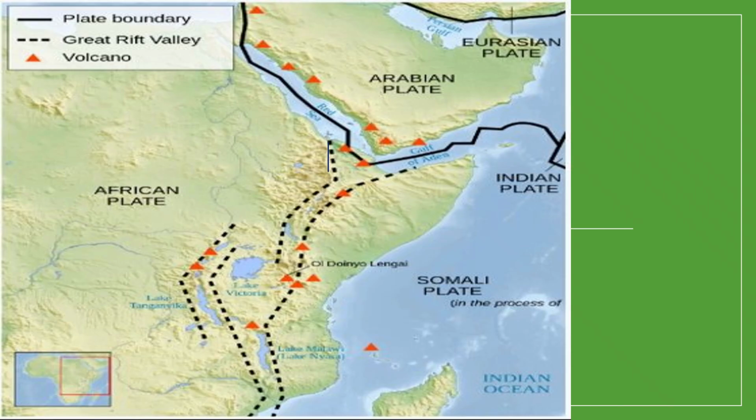This is the Afar triangle, which we discussed in the previous question, and this is the Somali plate. This is Somalia, so the Somali plate and Nubian plate are all spreading away from each other.